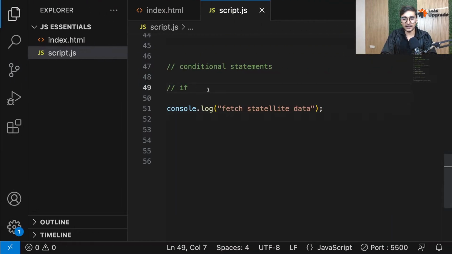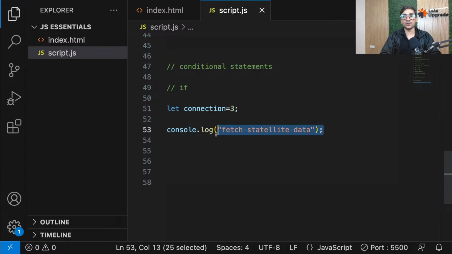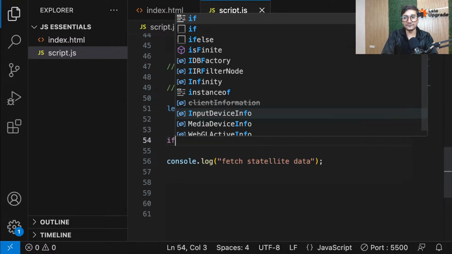Let's have a variable, say connection equals 3. Now what I want is that only if this connection variable's value is 5, then you should perform this code. Otherwise, don't perform this code. So how are we going to do that? Very simple, guys. You'll use the if keyword.